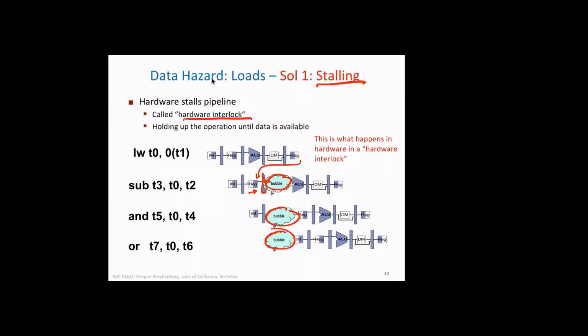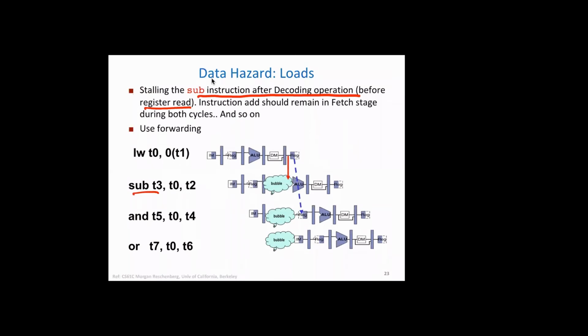So earlier we said that data is read and data can be written back. However, you can have a better design wherein after decoding itself, you can stall such that it does not flow into the register. Okay, so the add instruction should remain in the fetch stage during both cycles. So here it will remain in the instruction fetch stage here and here.